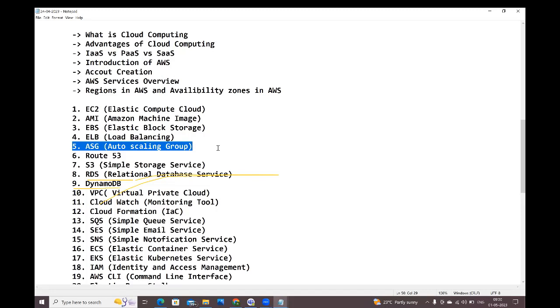Horizontal scaling means what, guys? Vertical scaling means what? Generally, we will use horizontal scaling only. Vertical scaling means in the existing system only. I have one server only. In that existing system only, increasing the power of the resources is called vertical scaling. In my system, I have 2 GB RAM, and I'm going to increase it to 8 GB. I have 2 CPUs, and I'm going to increase to 8 CPUs. Like that, in the existing system only, just to increase the power of the resources is called vertical scaling.